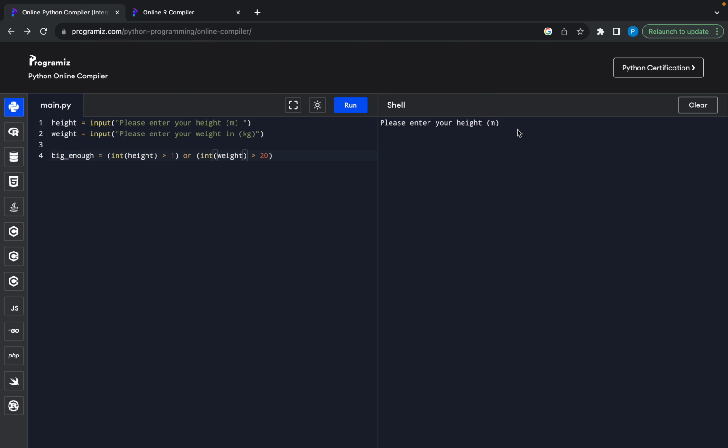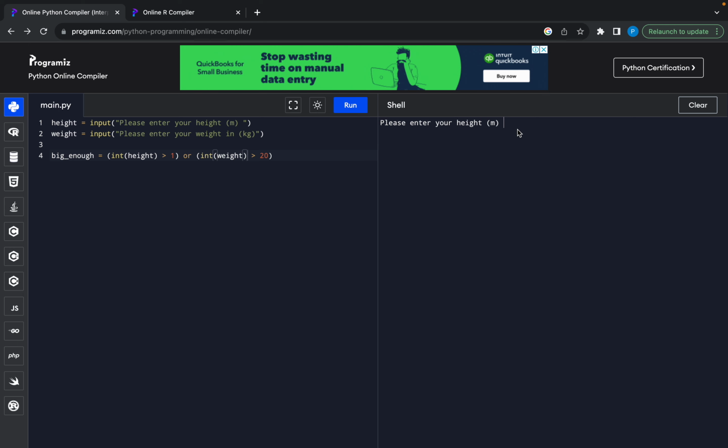Please enter your height in meters. I'm going to say 1.2 meters. So I'm tall enough.